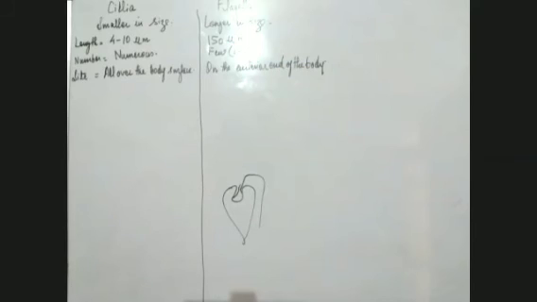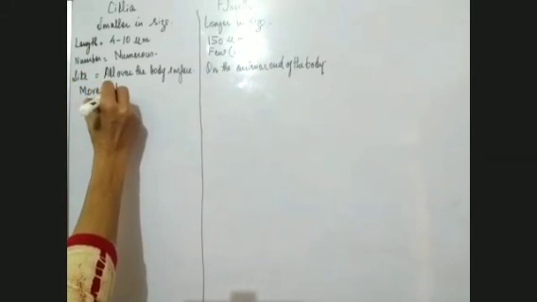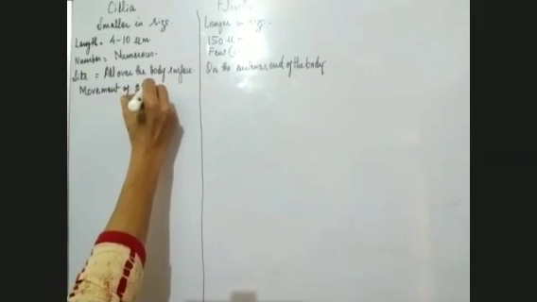We come to another point, about their movement. The movement in case of cilia is of two types. What two types of movement?